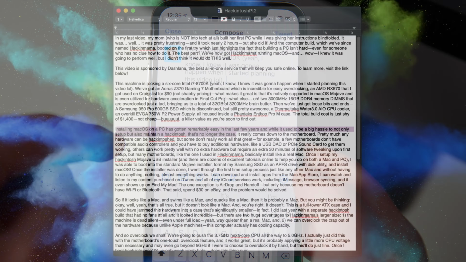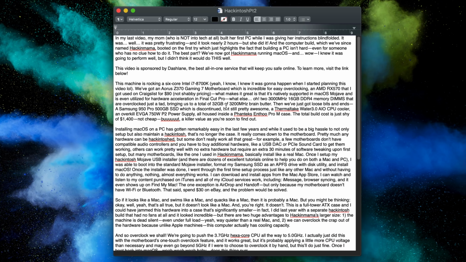Furthermore, this is ad hoc. It works just like AirDrop over Wi-Fi and Bluetooth. And so nothing is going through the cloud. So if you're copying private or confidential or sensitive data that you don't want going through Apple servers, Continuity Clipboard is a really great way to copy and paste in between your devices.